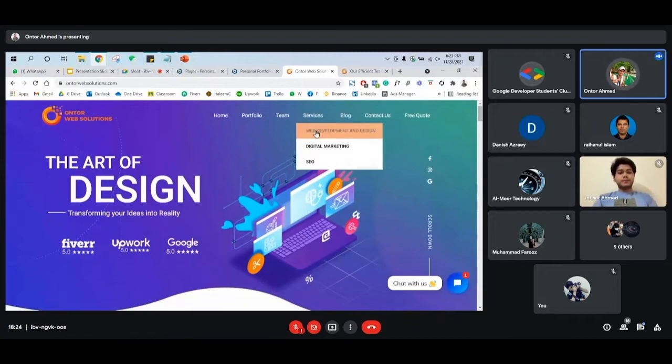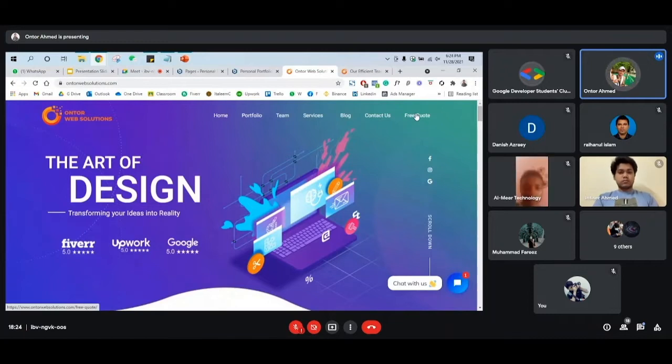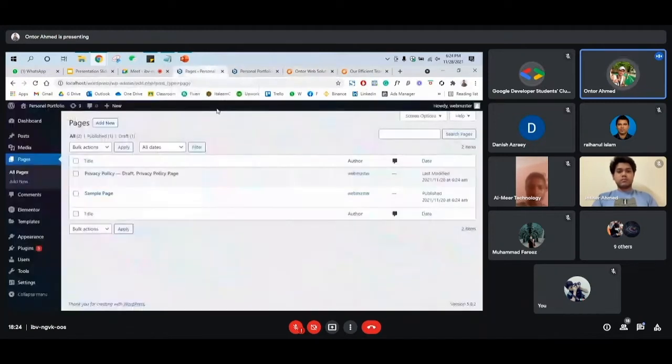On the services page, you will show your services as well. And for the blog, you'll show all the blog posts. And then we have contact us, free quote, all of these things. So basically, these are called pages. For our website, we'll create 3 pages for now. So we need to navigate to Pages and then create those pages.